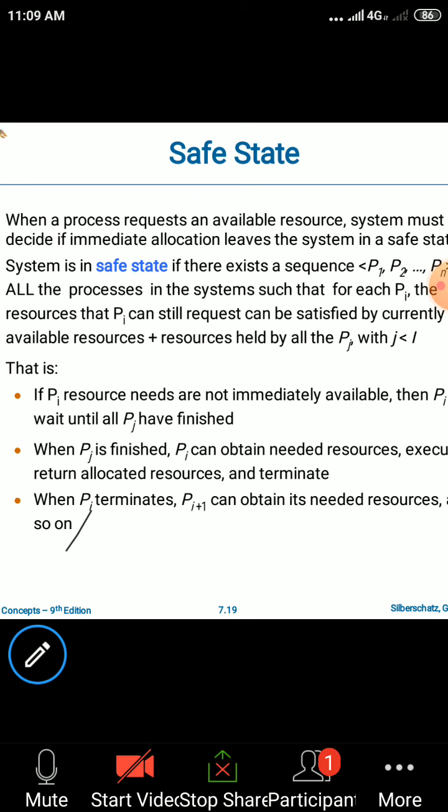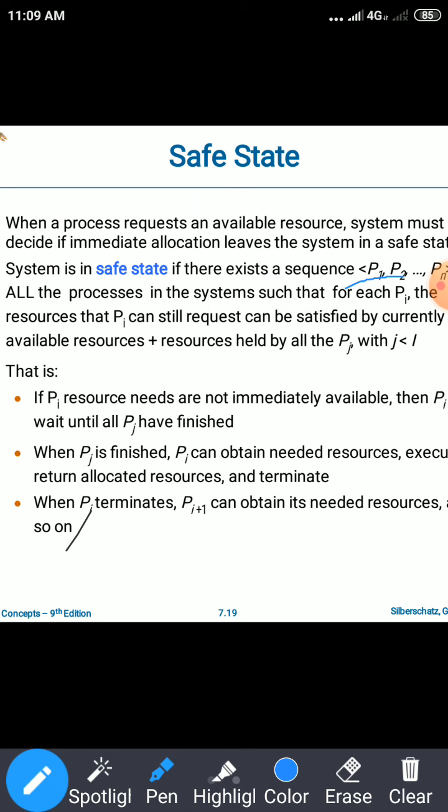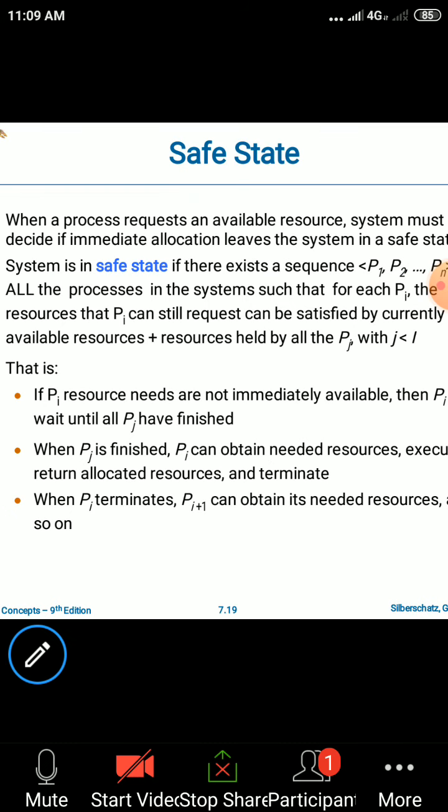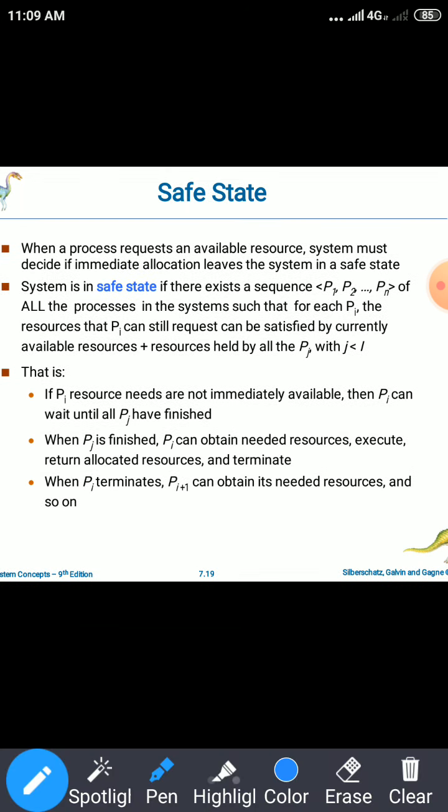The system is in a safe state if there exists a sequence P1, P2 up to Pn, of all the processes in the system, such that for each Pi, the resources that Pi can still request can be satisfied by the currently available resources plus the resources held by all the Pj with j less than i.